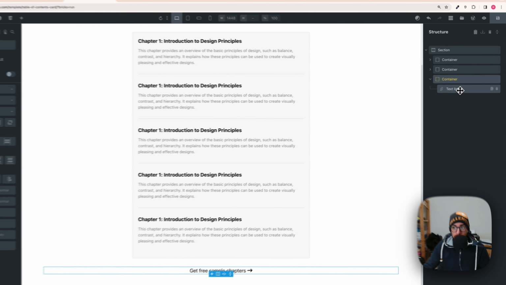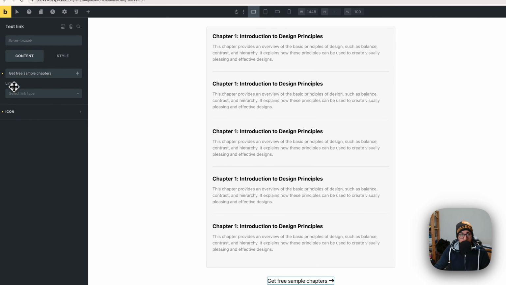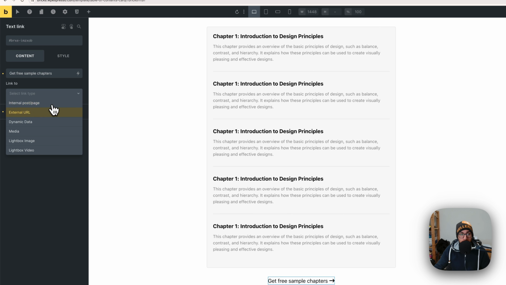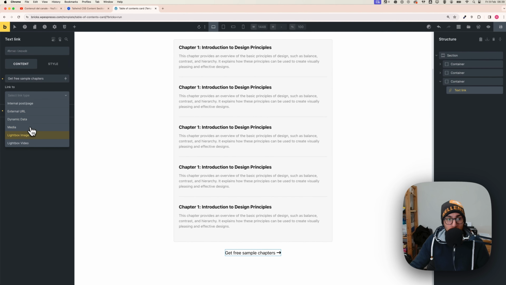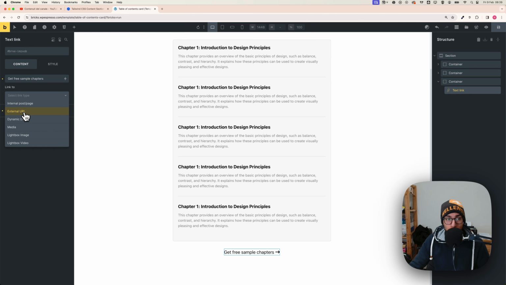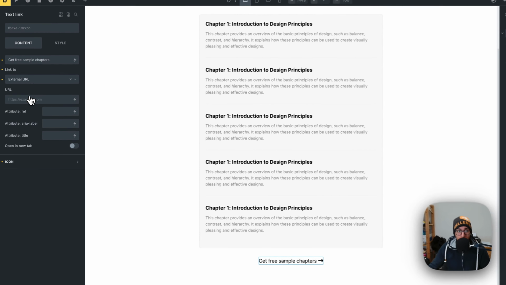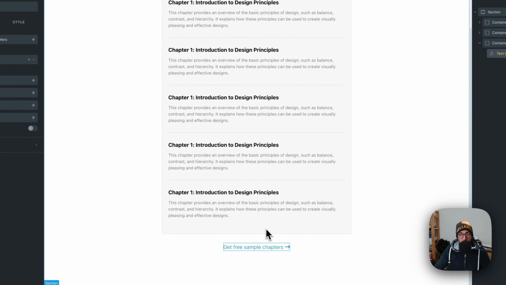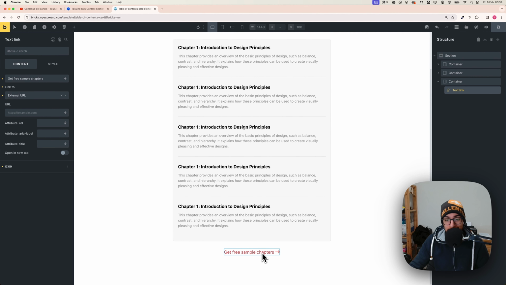If you click again on the button, you can add a link to an internal page, external URL, media, whatever. Most of the case could be an external URL or internal. I'm going to external. And as you can see now, it changed the color because in my settings, I set all the links to be this color here. It's the default color of AutomaticCSS. So you can change that basically going on the theme settings and change the links color.